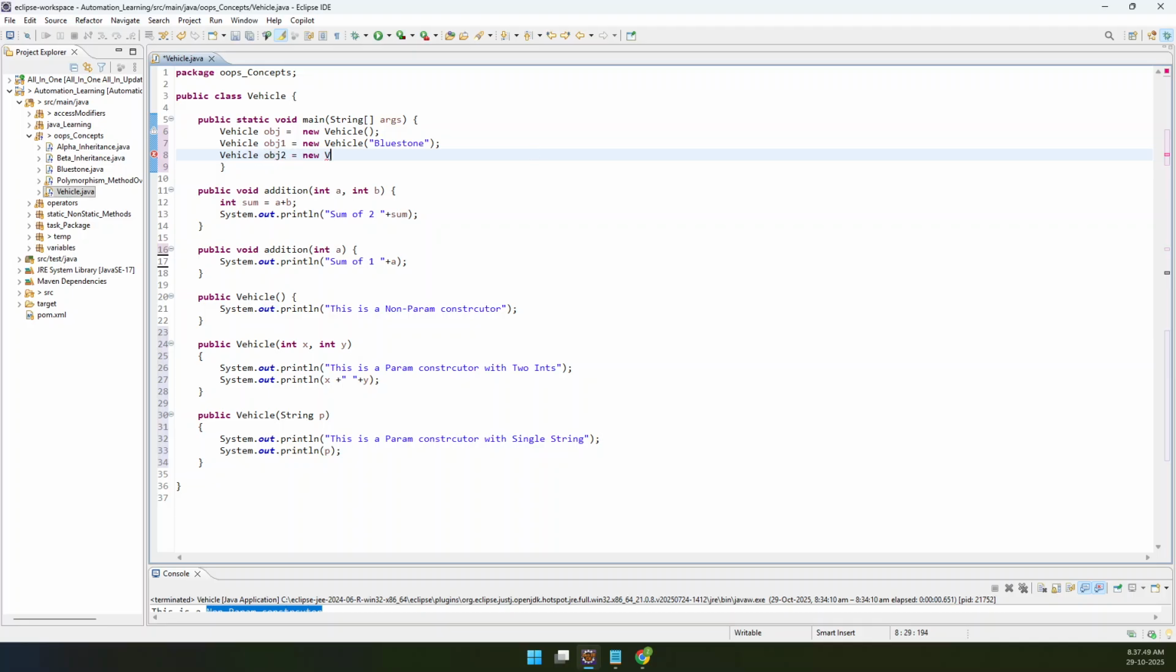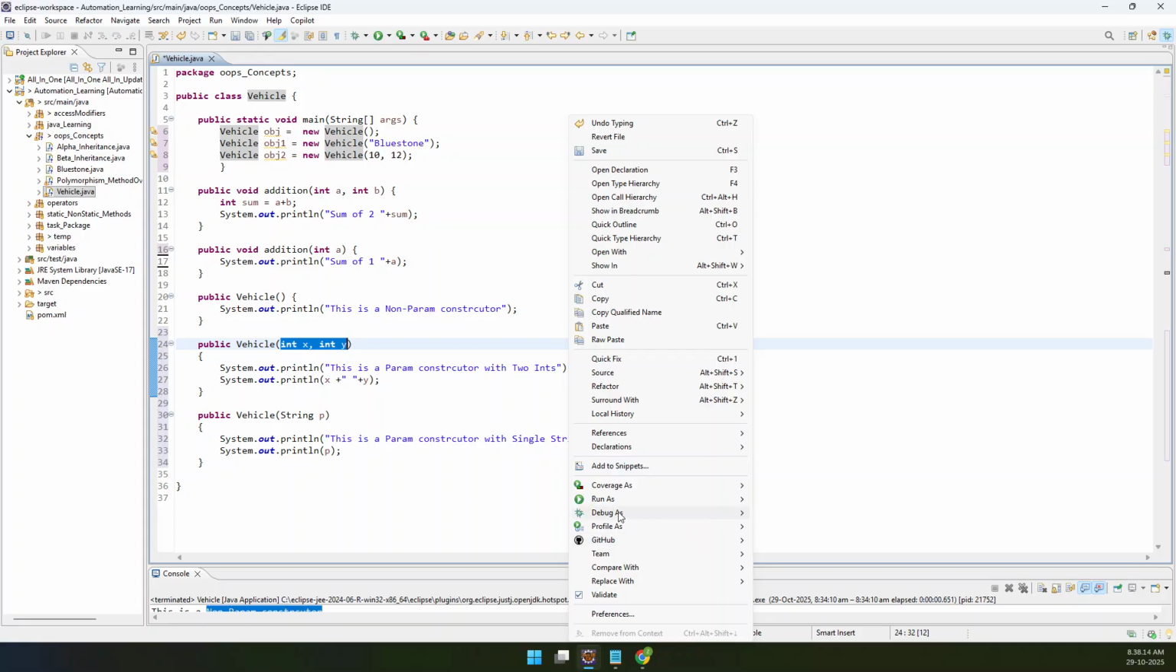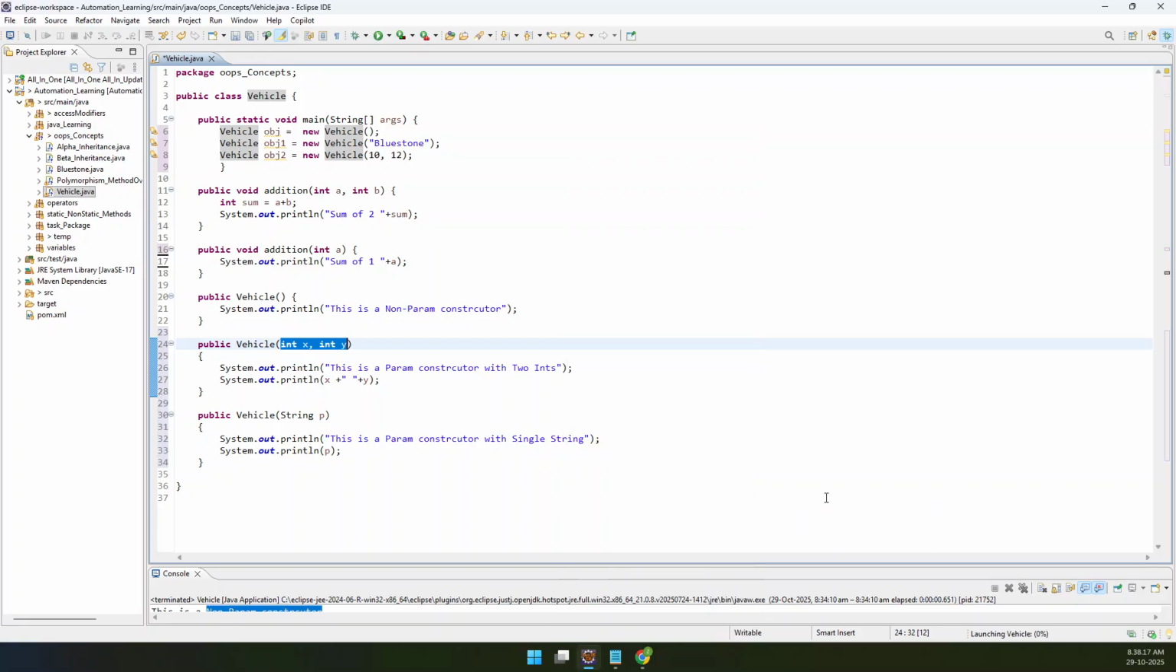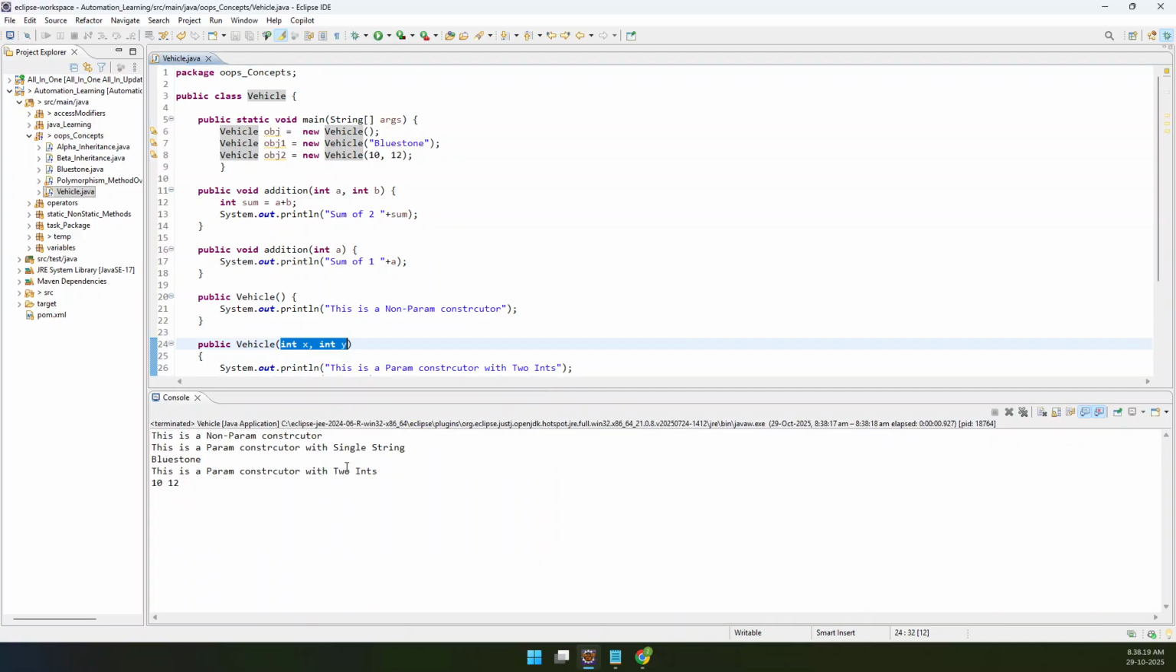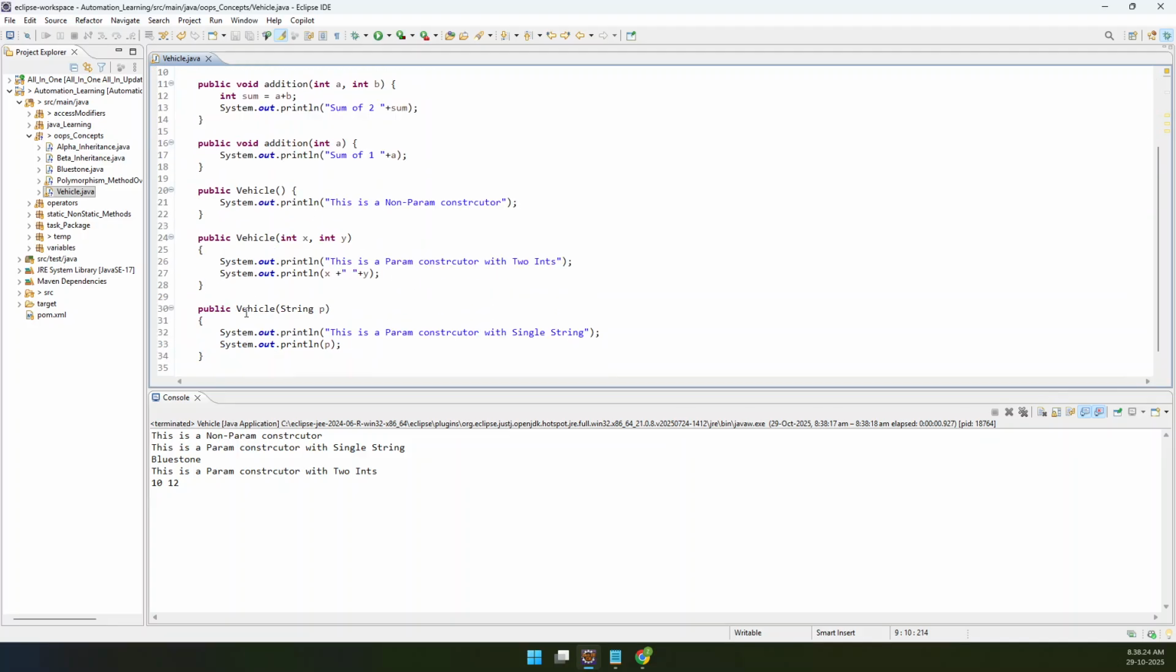obj2 is equal to new Vehicle. This time it is two numbers, 10 comma 12. Is there any constructor that will accept two integer values? Yes. So directly or indirectly, you have achieved all the rules of method overloading. If someone is asking, can you overload a constructor, then your answer should be yes. See, I have successfully overloaded a constructor.